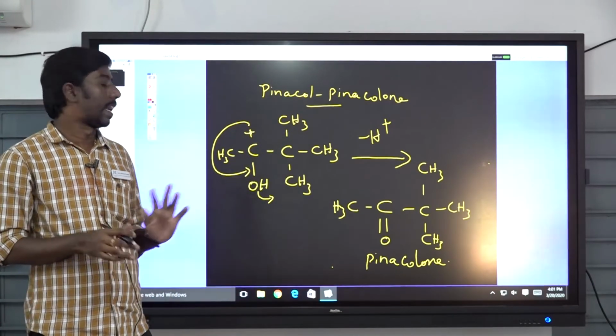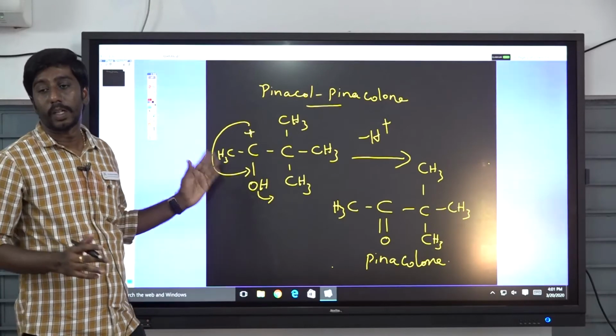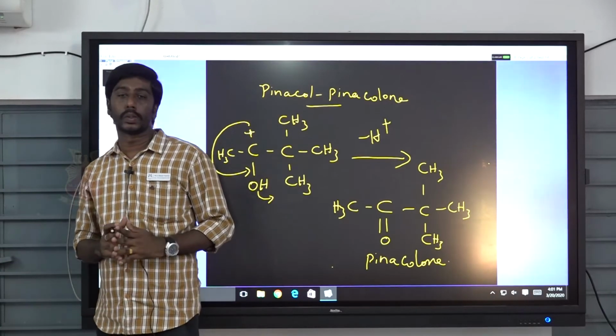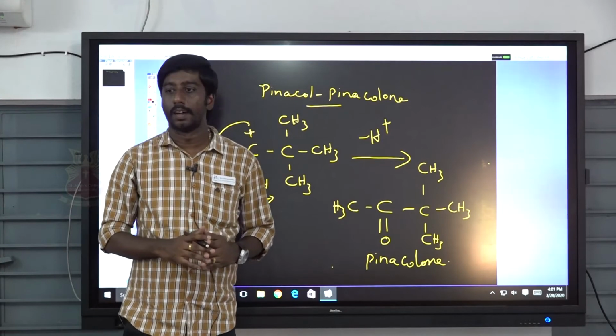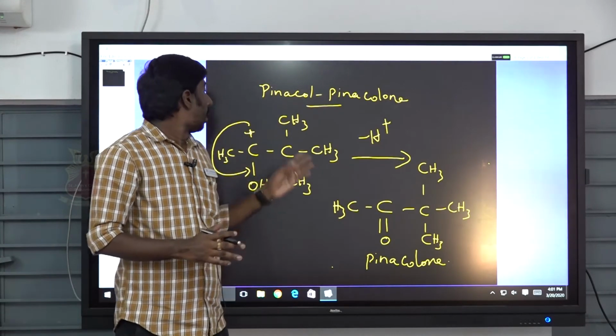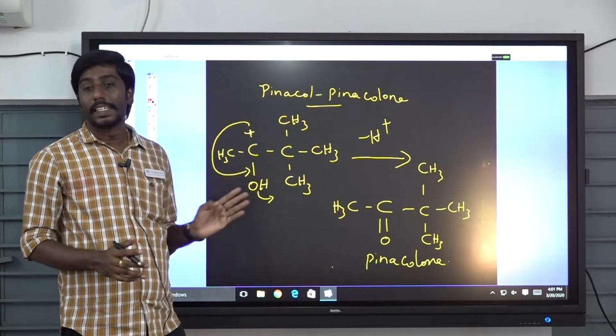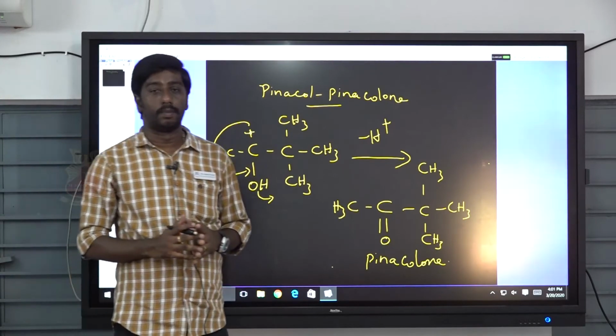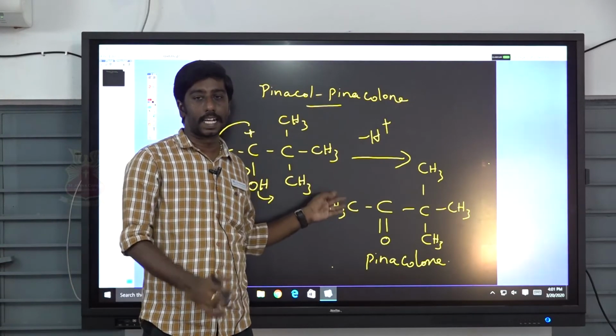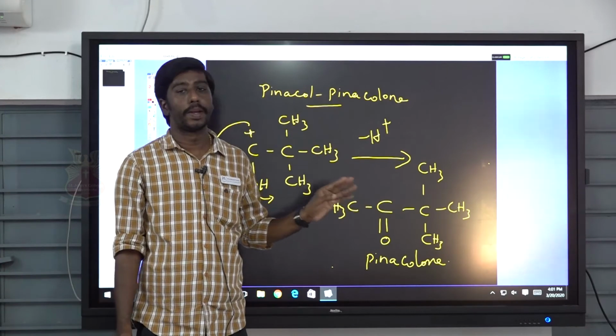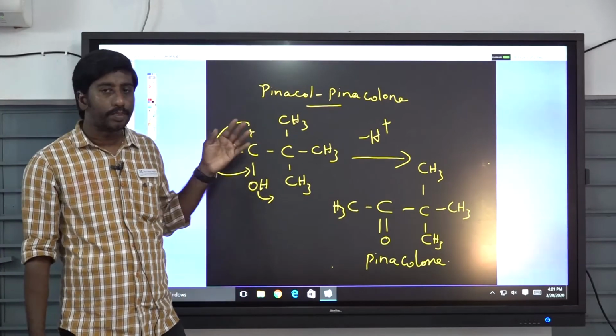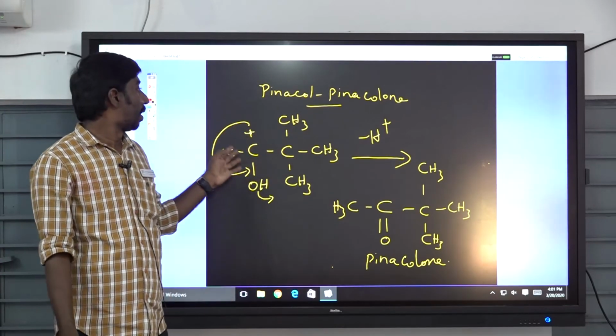The pinacol-pinacolone rearrangement is an acid-catalyzed rearrangement. The 1,2 diol is converted into a ketone. This is called the pinacol-pinacolone rearrangement. Okay. Now we take 2,3-dimethylbutane-2,3-diol. This is pinacol. It is treated with sulfuric acid to give pinacolone. This mechanism has 4 steps.